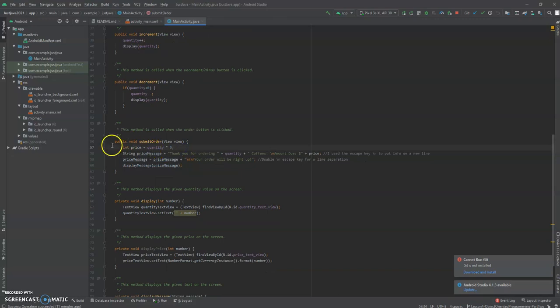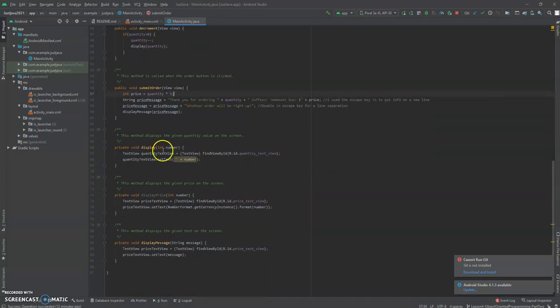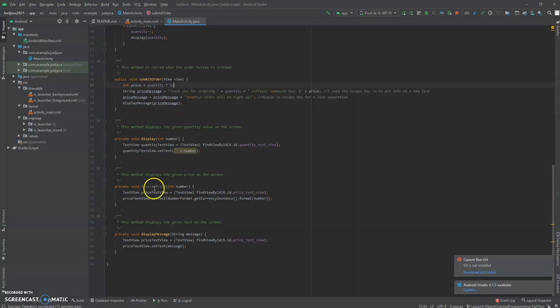So when the submit order button's pressed, the string is going to pop up, thank you for ordering, and then the quantity method plus the coffees, and then the amount due plus the price method, and then I have some comments there, and so here's display price and display message.